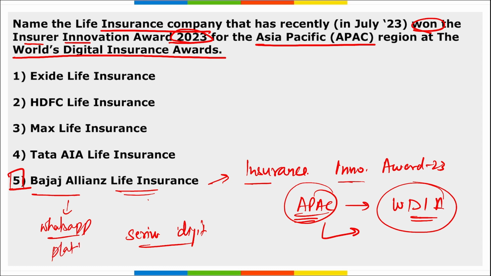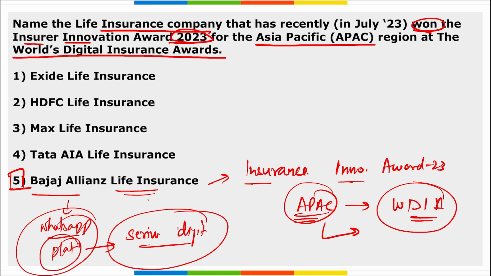So remember, it was for their WhatsApp platform, right? And this WhatsApp platform was launched for providing services digitally to their customers, and for the same reason they were awarded the Insurance Innovation Award 2023, and it was for the Asia Pacific region, and it was during the World Digital Insurance Awards.